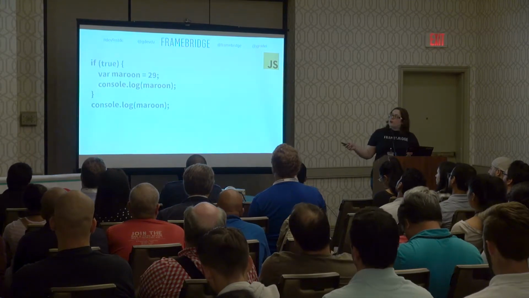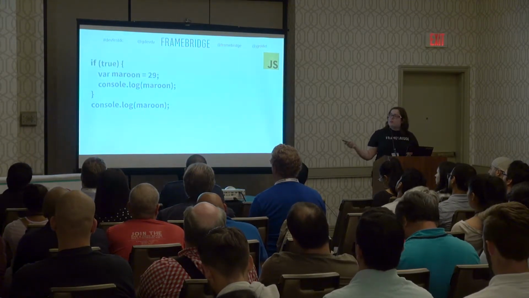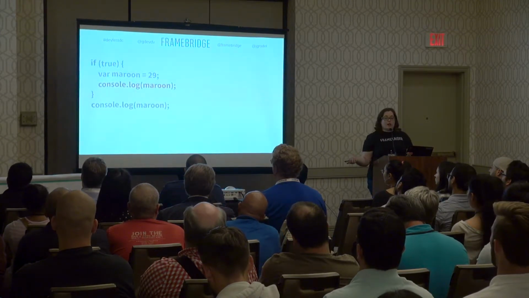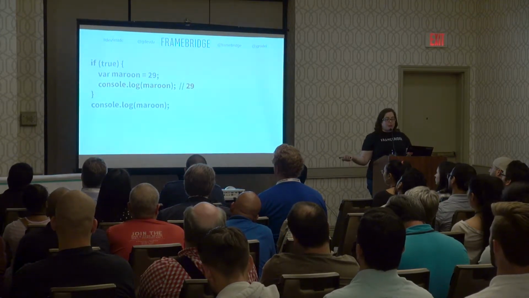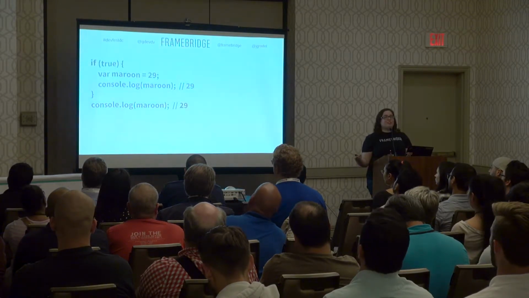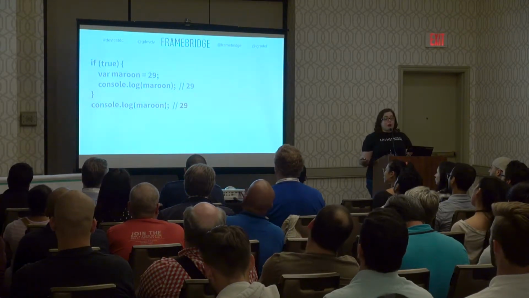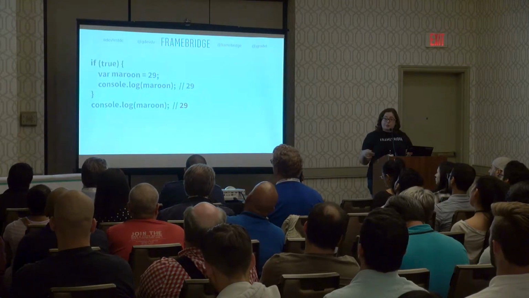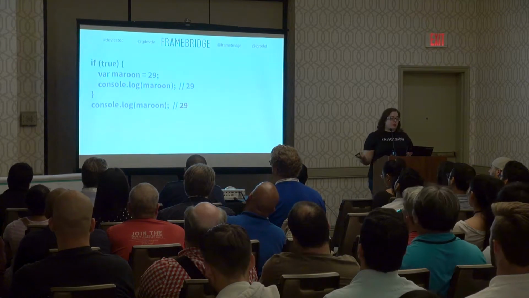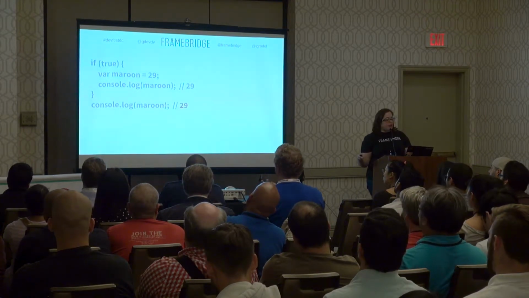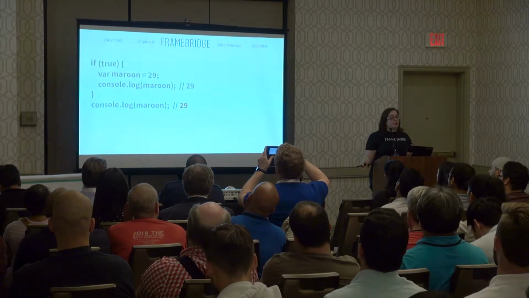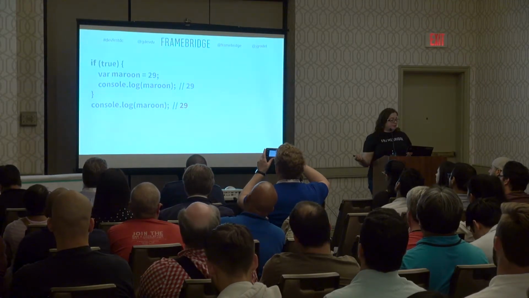Here's a silly little piece of code, just an if true. I'm going to set up var maroon to equal 29. And if I console log out maroon, I'll get 29. If I come out of this if statement and I take a look at maroon, I'll still get 29. So with var, we are scoping our variable to the parent function or all the way up to the global scope. And if is not a function, so it will come out of that if.